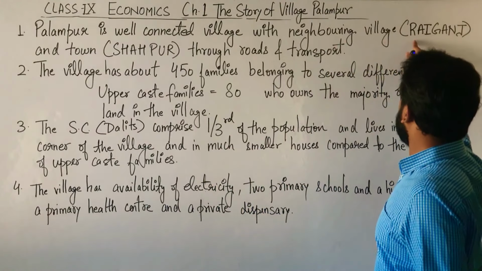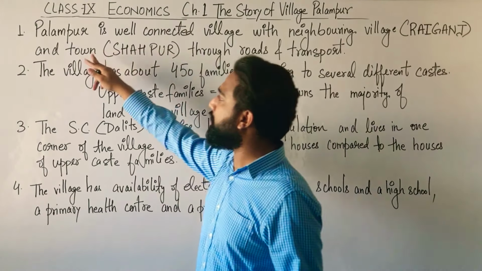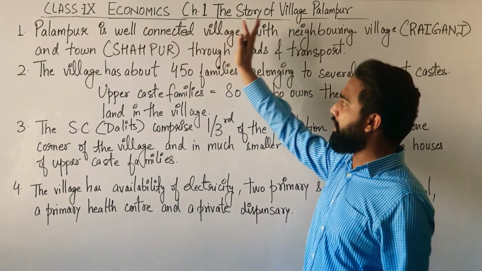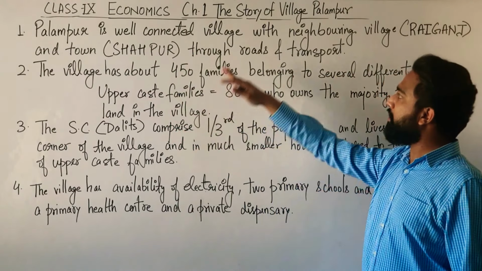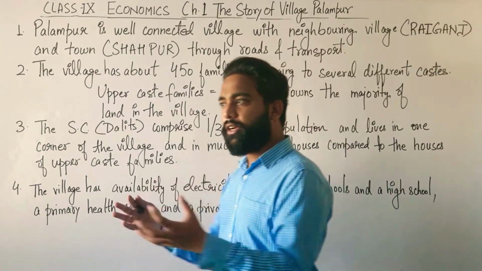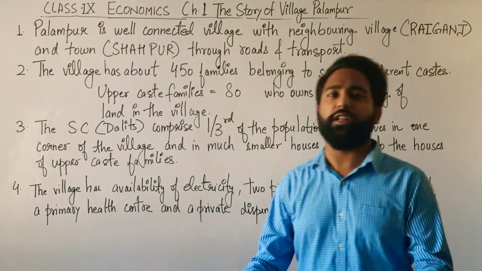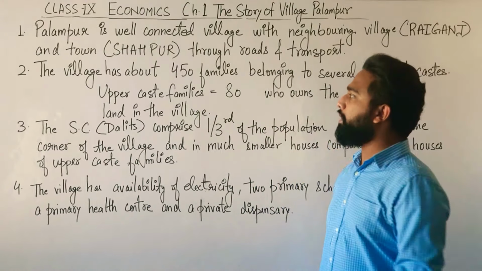The other village is Raiganj, and the other town with which Palampur is well connected is Shahpur. How are they connected? They are connected through roads and transport. They have roads, and through the transport they carry things to other places.